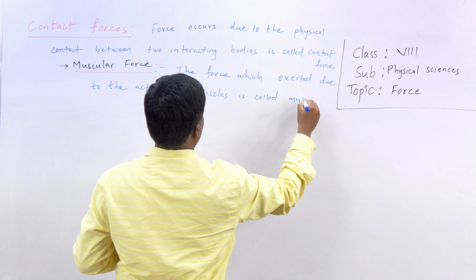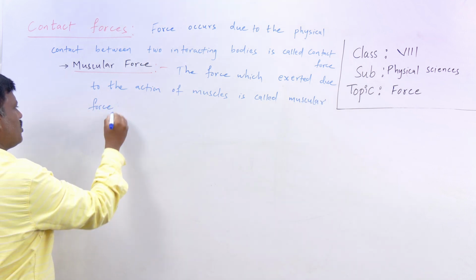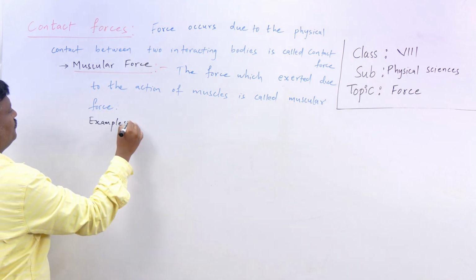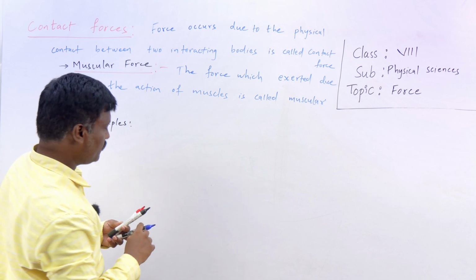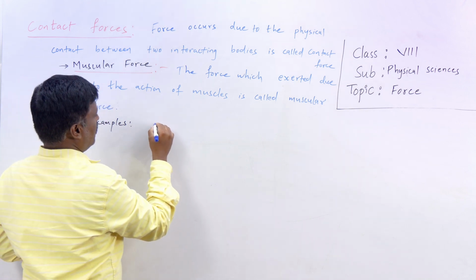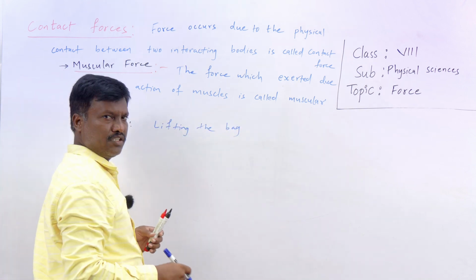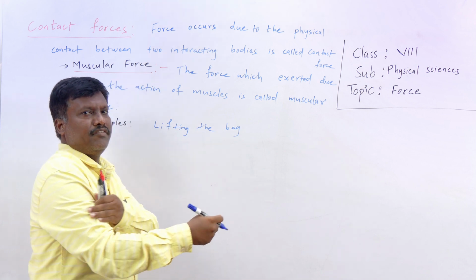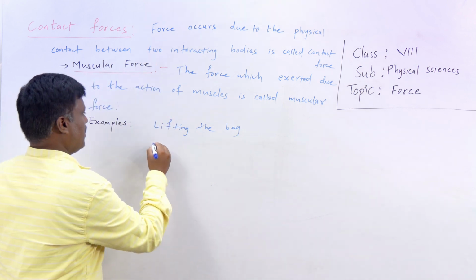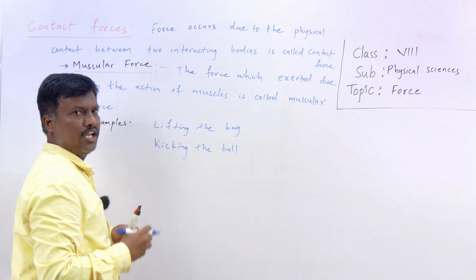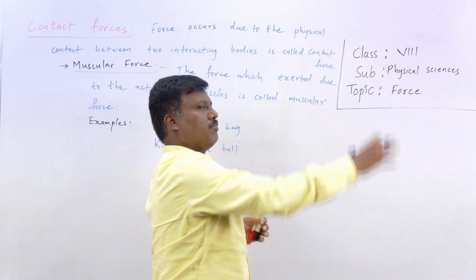Muscular force. So what are the examples of muscular force? Just now we have discussed. Lifting the bag, right? While lifting the bag, we apply the force with the help of the muscles. Kicking the ball, or throwing the ball.